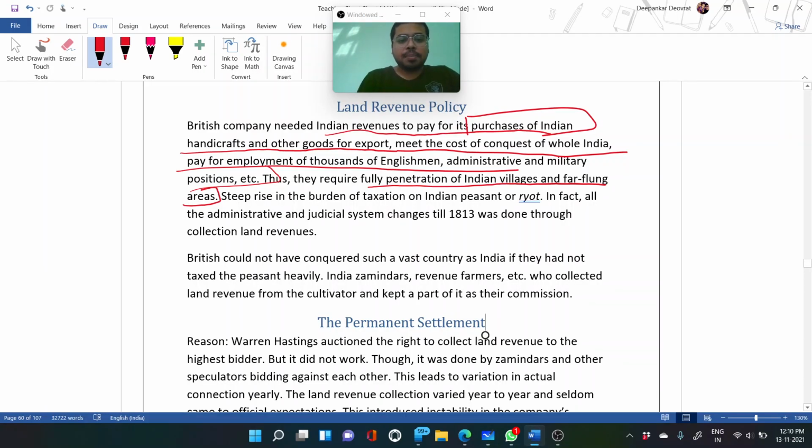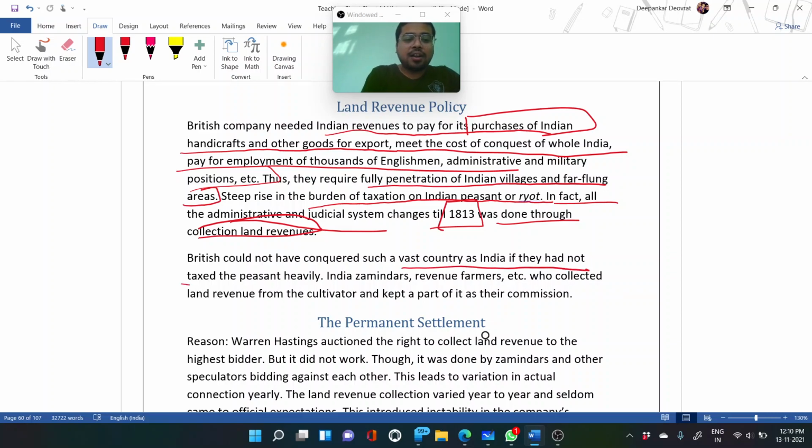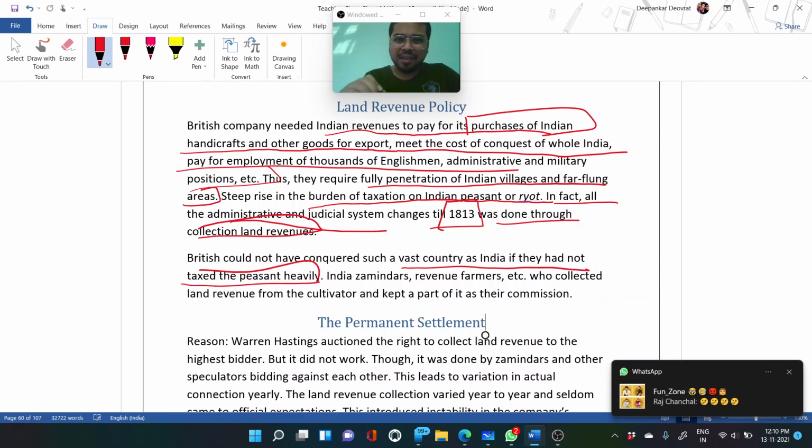So there was a steep rise in the burden of taxation on the Indian peasants, as the rate was increased. In fact, all the administrative and judicial system changes till 1813 were done through the collection of land revenue. The British could not have conquered such a vast area as India if they had not taxed the peasants heavily.